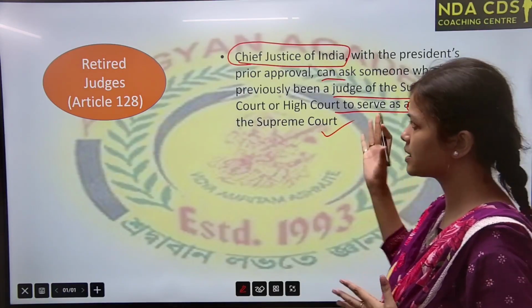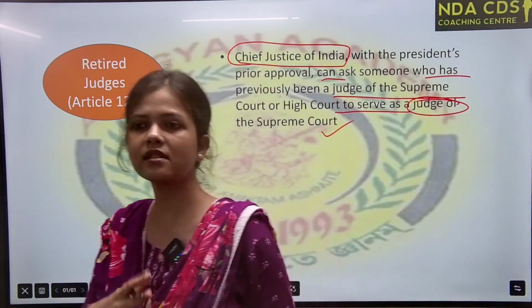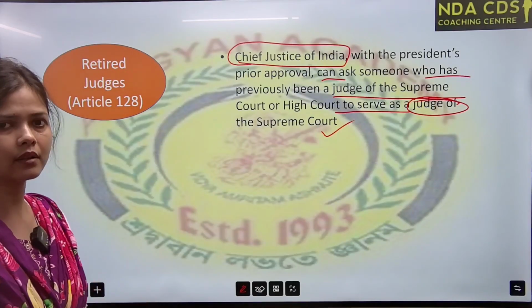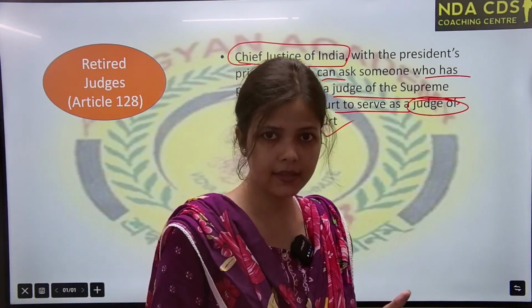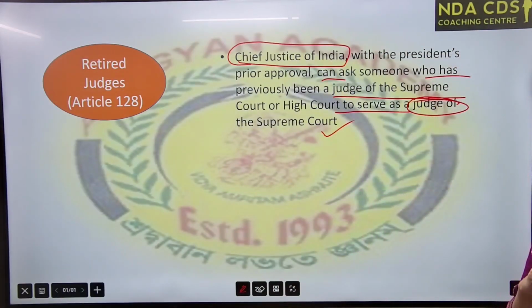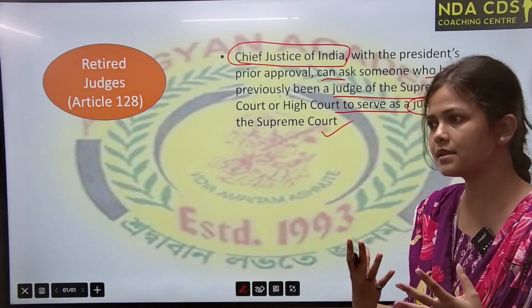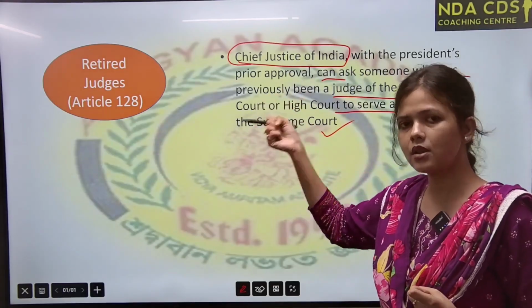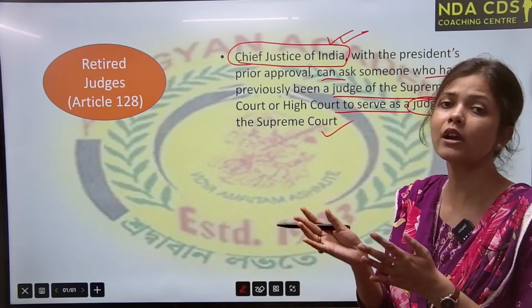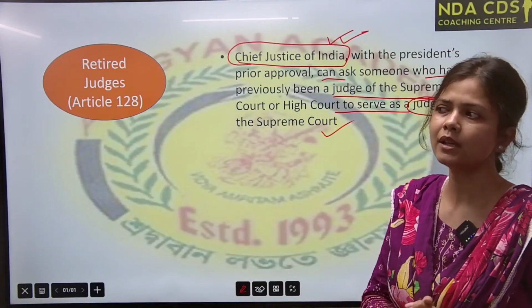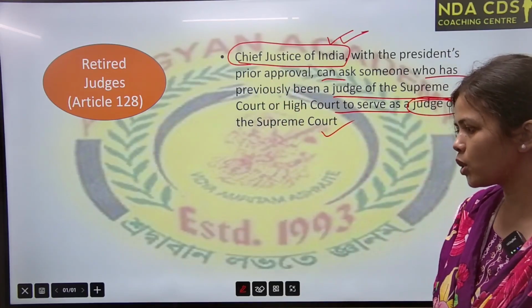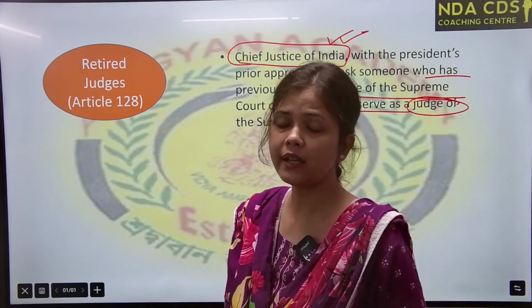That means if the person is a retired judge but has done some excellent work in certain cases while working, then in some important matters his opinion will be required. In that case, the Chief Justice of India can ask him or her to serve again, with the President's approval as well as his own consent. Okay, so this is all about the Supreme Court of India you need to know.